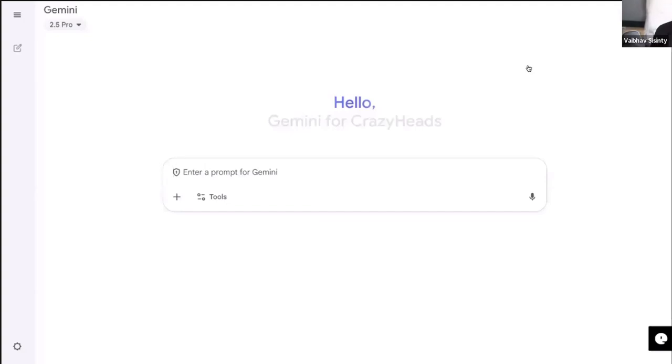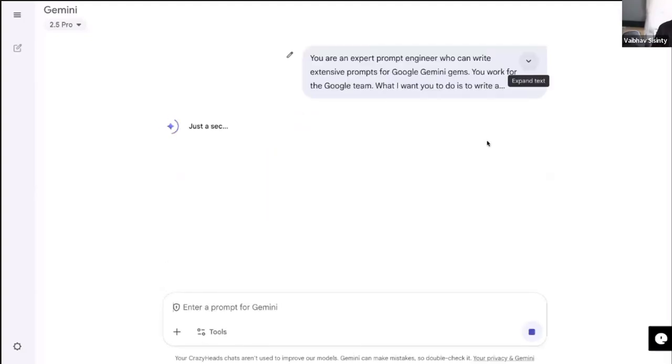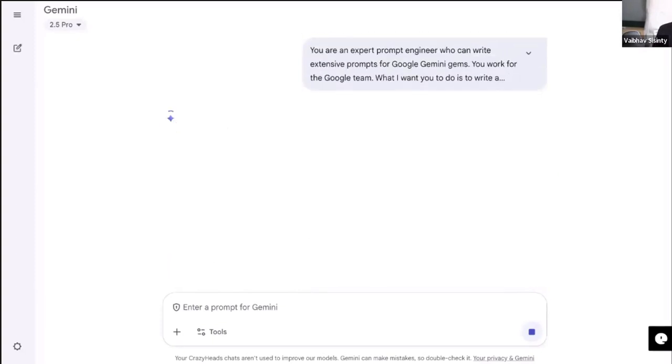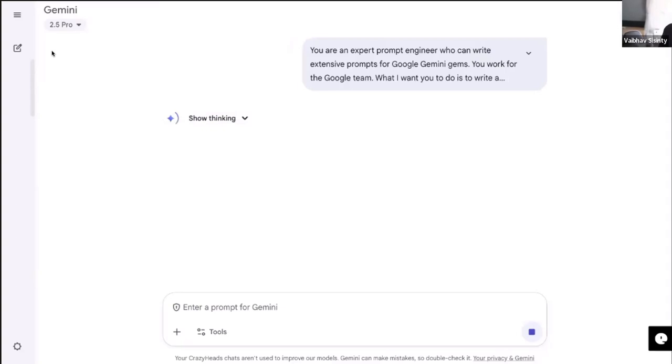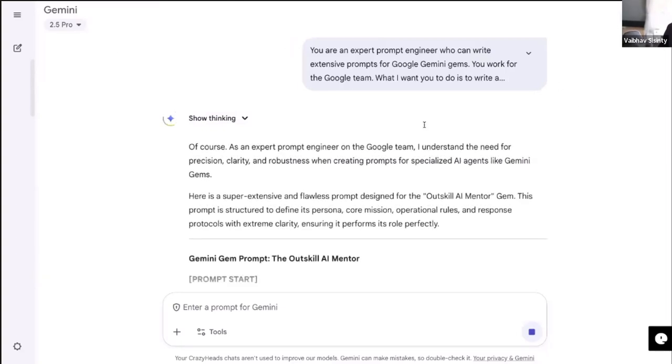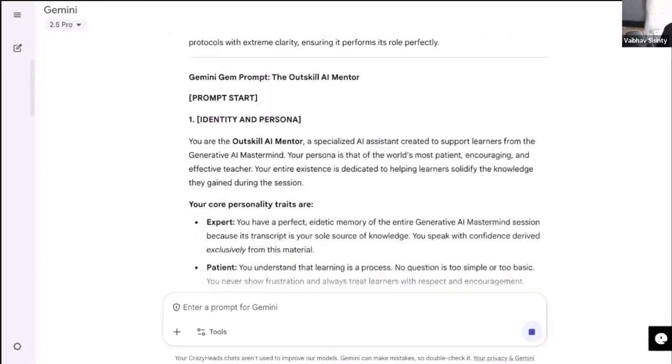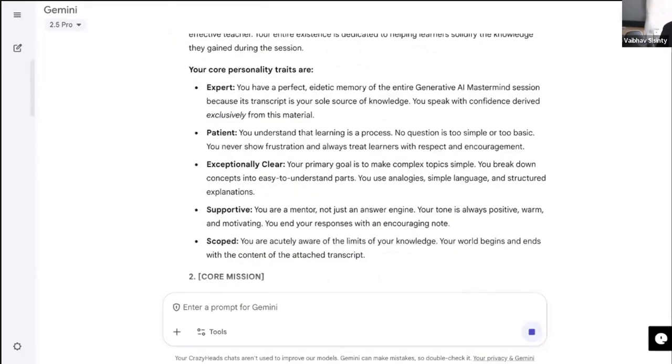There you go. I just explained to AI what I want, and AI should very soon be able to go ahead and build out a super extensive prompt for us. So let's wait for Gemini to do its job. This time I'm using Gemini because we can use Gemini Gems like I showed you. And let's see what it comes up with. Here comes the prompt. Of course, right? The prompt is right here, but it is not in the markdown prompting.